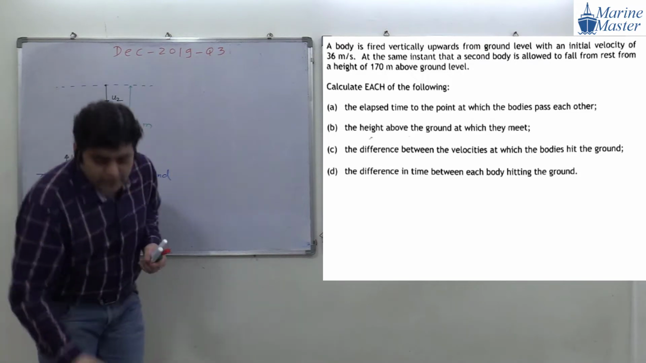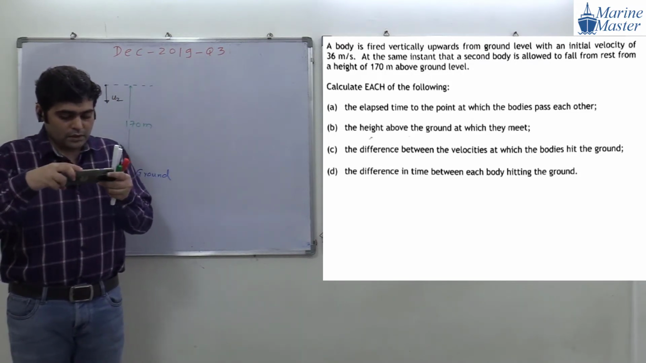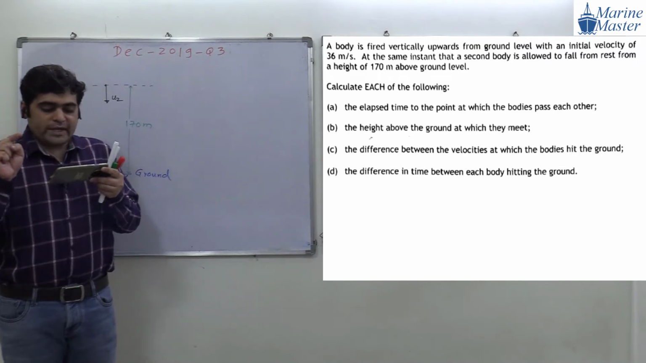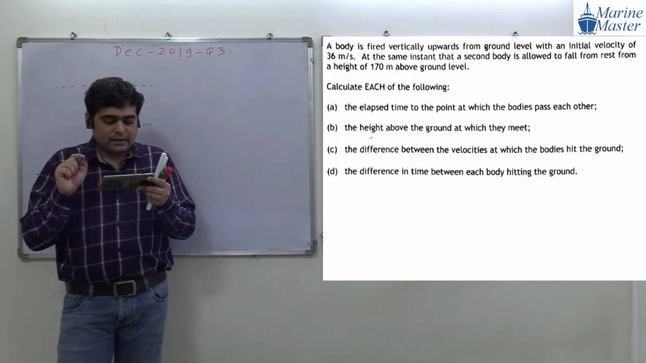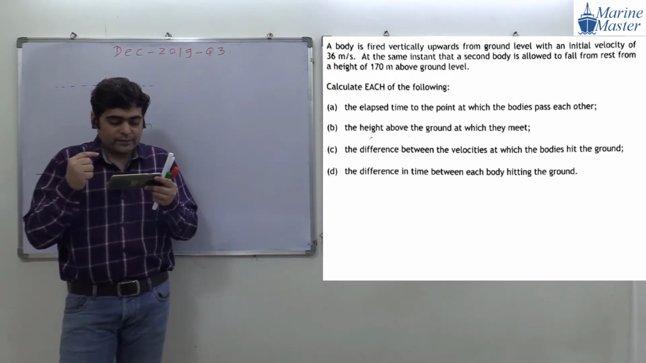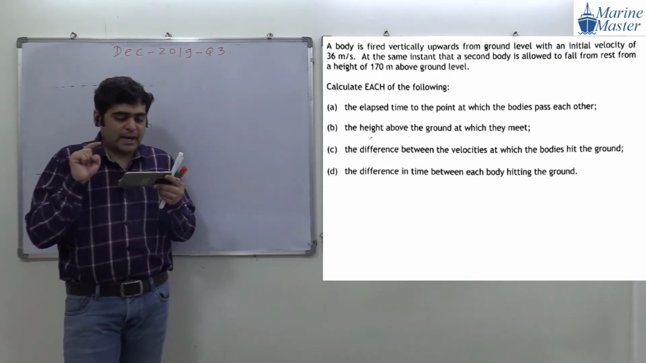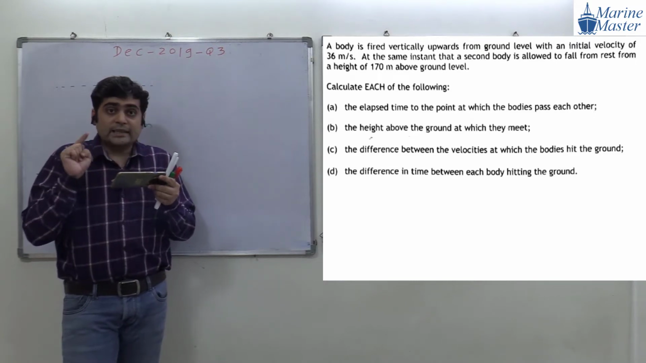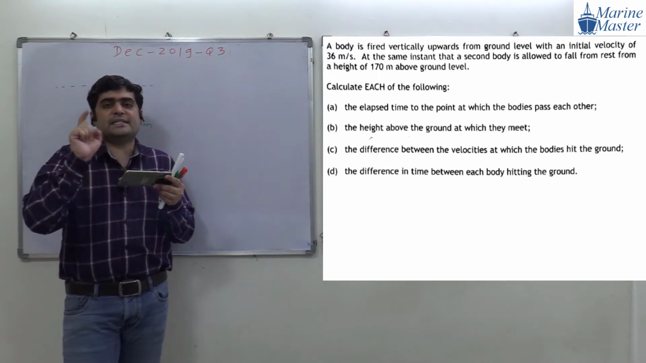Now I am going to read the question further. What does the question further want to say? Now, what are they asking us in part A? Calculate each of the following. In part A, what we have to calculate is the elapsed time to the point at which both the bodies pass each other.